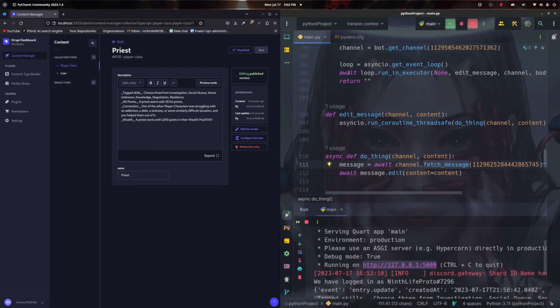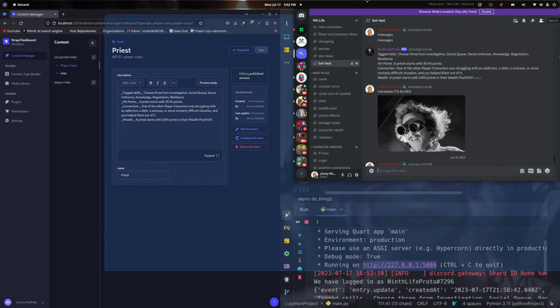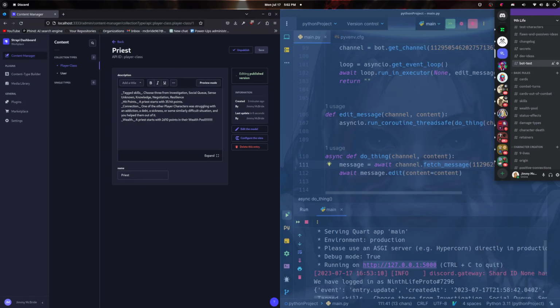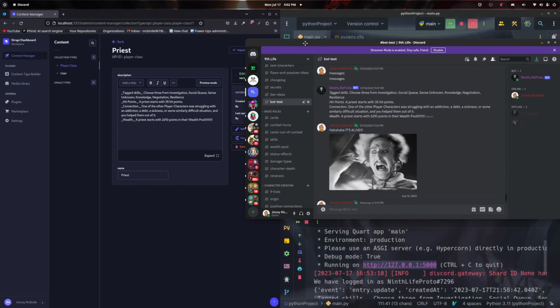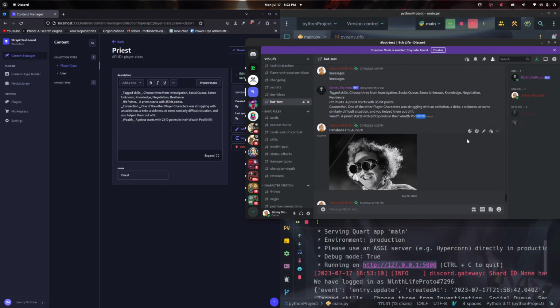What I wanted to do was whenever I edit something here in Strapi, I want it to send that message to a webhook, and then I want to update a specific message in a specific channel depending on what this data is. And so we can test this here. We can open up our Discord, and we can see we have a whole bunch of exclamation points here.